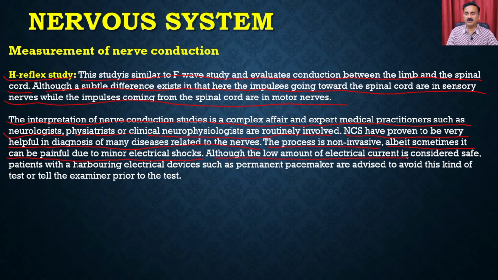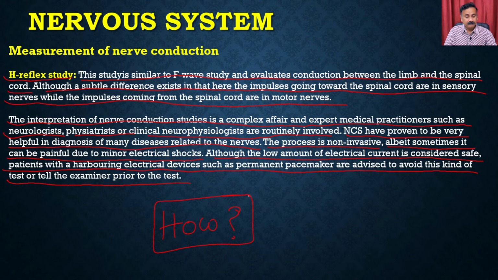Although the low amount of electrical current is considered safe, patients harboring electrical devices such as permanent pacemakers are advised to avoid this kind of test or tell the examiner prior to the test. So nerve conduction studies are done only to understand whether the nervous system is functioning or not, right? Now the question is how you are actually going to do the nerve conduction studies and what would be the setup for them.